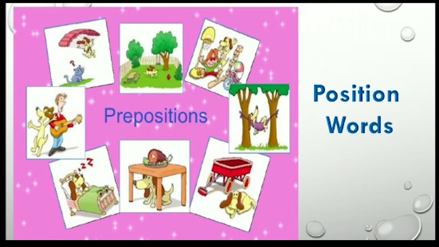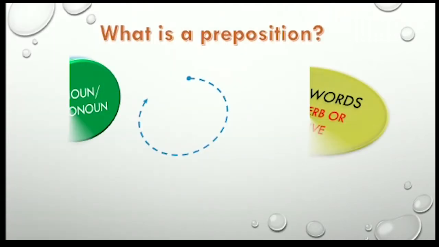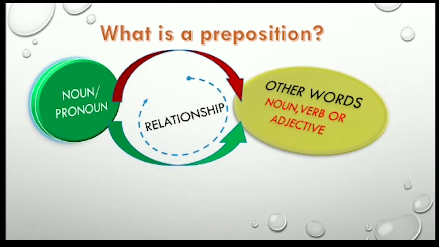Now, a preposition shows the relationship between a noun or pronoun and other words. Other words means noun, verb or adjectives. So, what is a preposition? A preposition is the relationship between a noun or pronoun and other words.